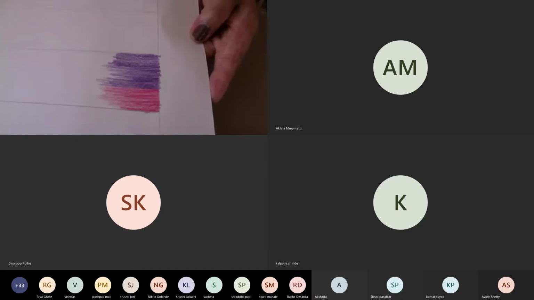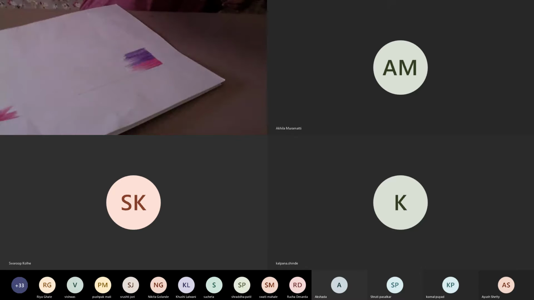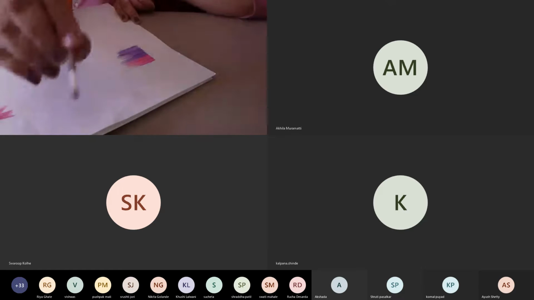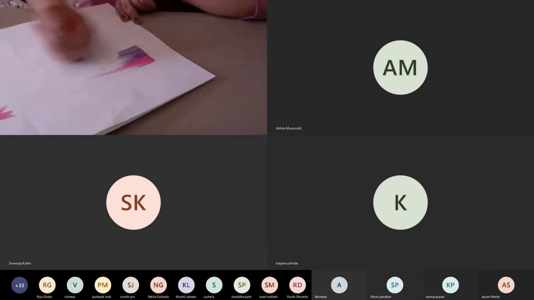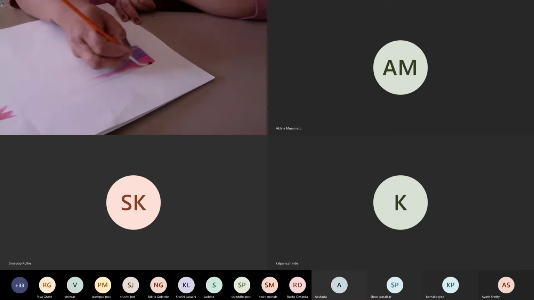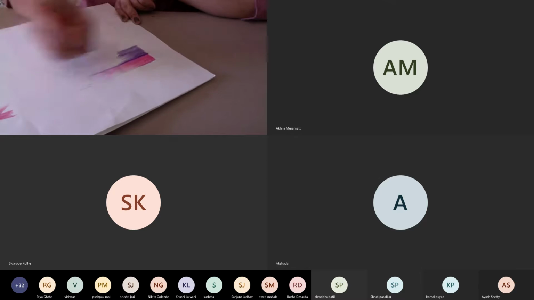Now I'm going to show you how it looks when you put a water brush on it. There's nothing on this, it's just normal water. The effect it gives is that it spreads the color nicely, so you can actually see a good spread of color here. And whenever you want to do shading or give an ombre effect to your painting, this is the best thing to do.